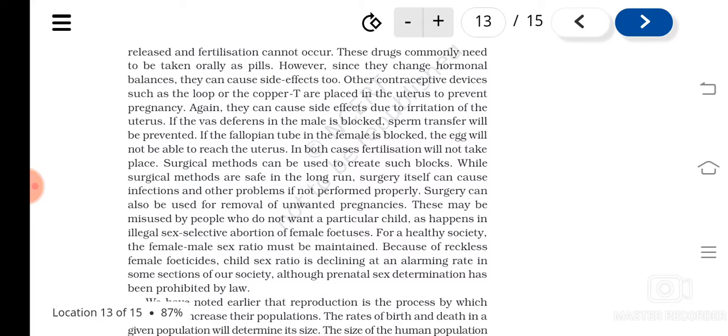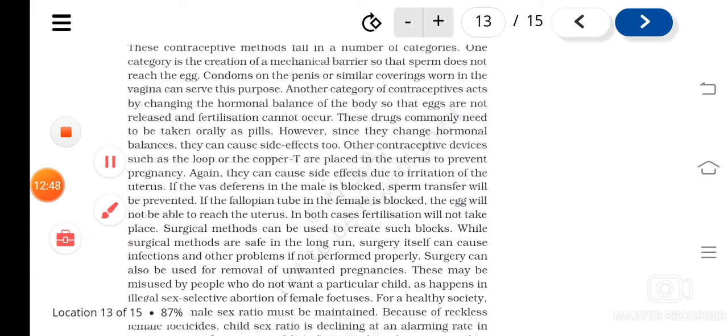But the problem is, if they need to have children later, then it won't be possible. So these are the different methods of contraception used to prevent pregnancy.